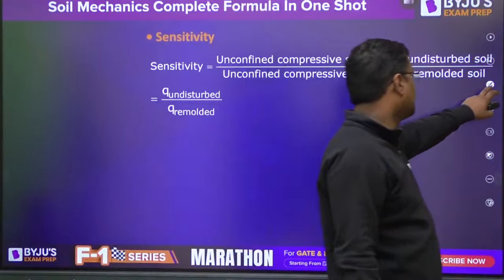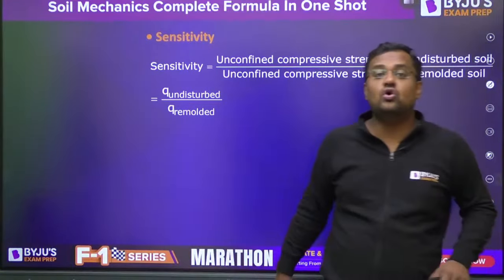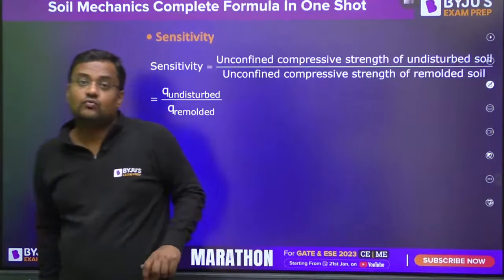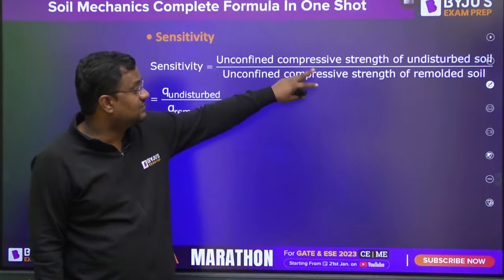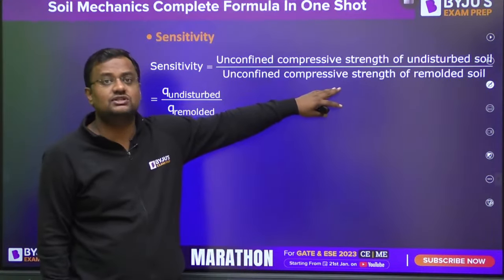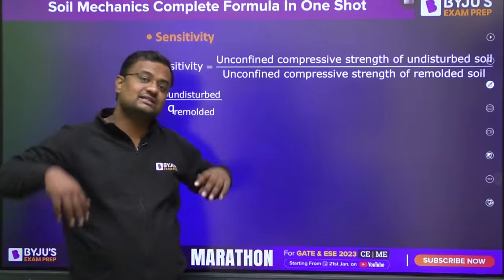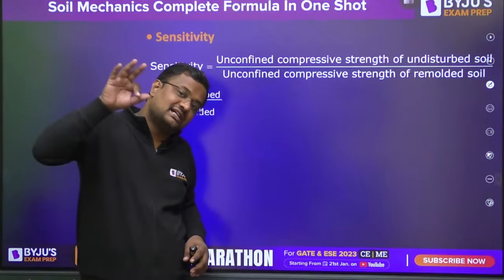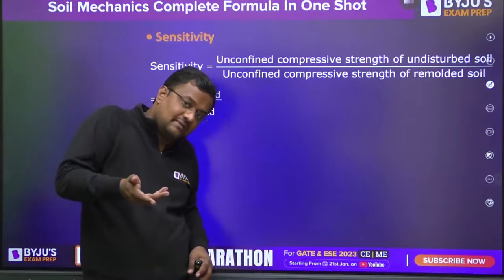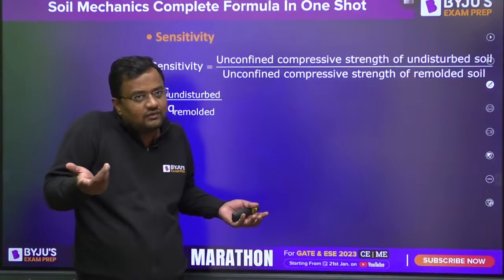Sensitivity of a soil is the ratio of its strength when it is undisturbed and when it is disturbed. Remolded soil means disturbed. So when it is undisturbed and when it is disturbed, if the value remains the same, that means it is not sensitive.